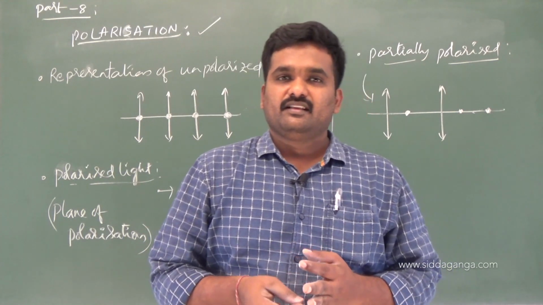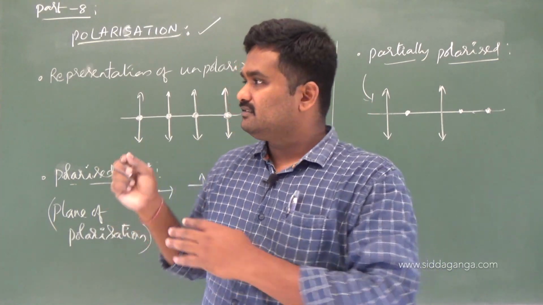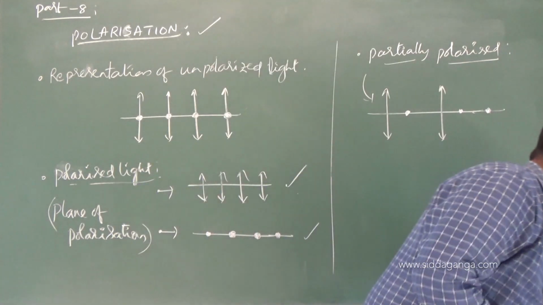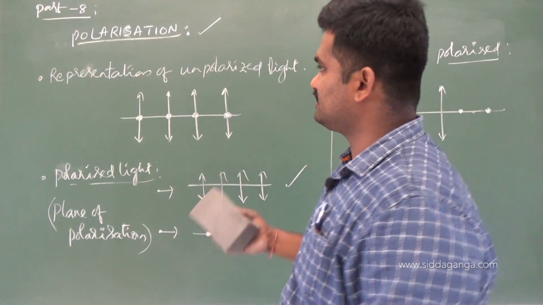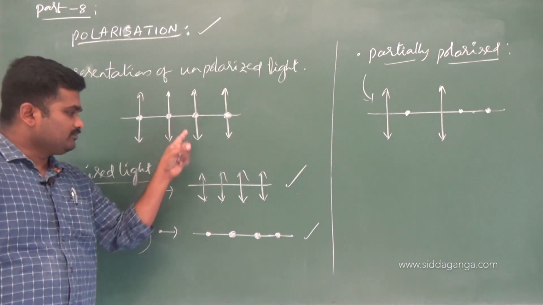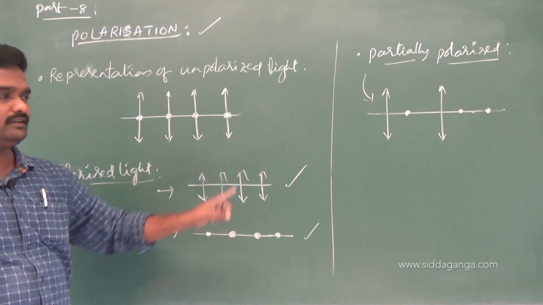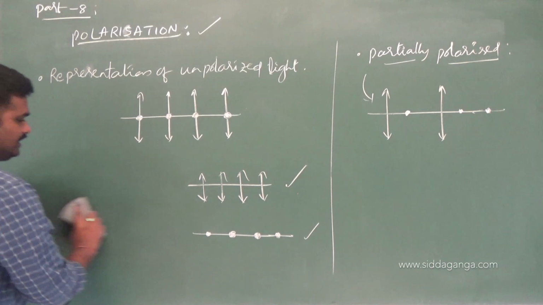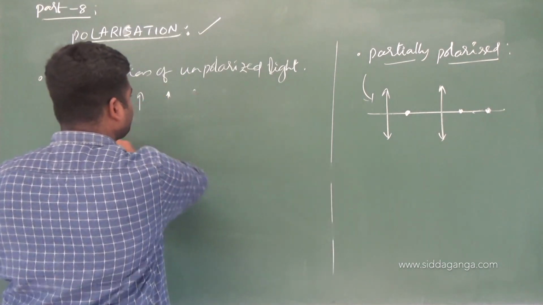Polarization means making the particles vibrate in a single plane. What methods do we have to achieve so? That we have to study. I hope you got all the points on how to represent unpolarized, polarized and partially polarized light, and what you mean by plane of polarization.